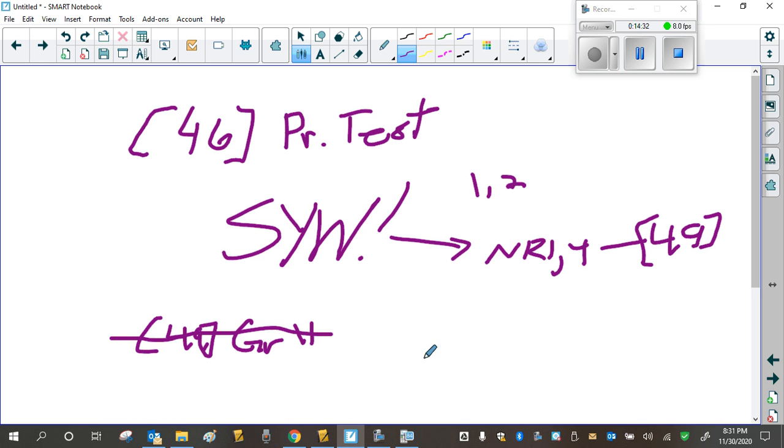The last one to do on page 49 is numerical response 4. You do everything in between, not just these ones I wrote down. Everything on pages 46, 47, 48, and 49 up to numerical response 4. You do not have to do the last question on page 49 that says grade 11 stuff.